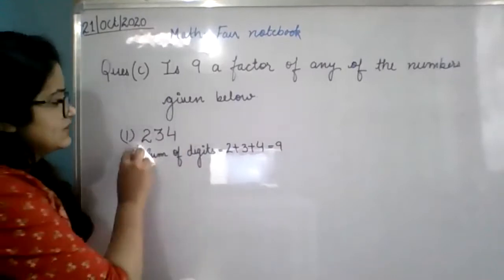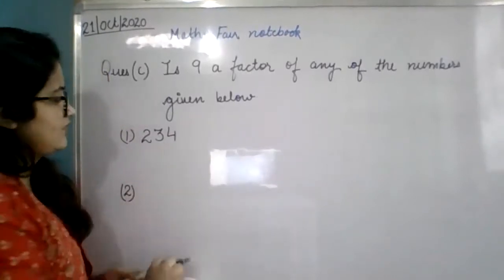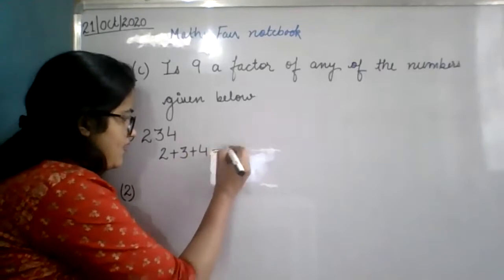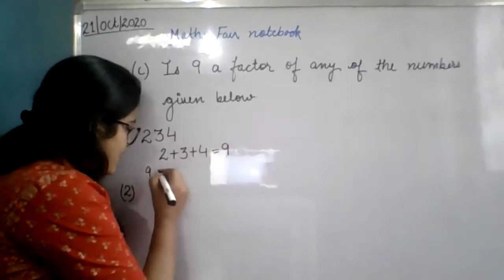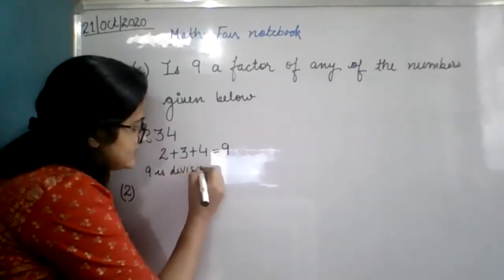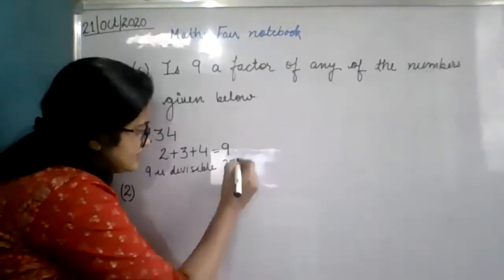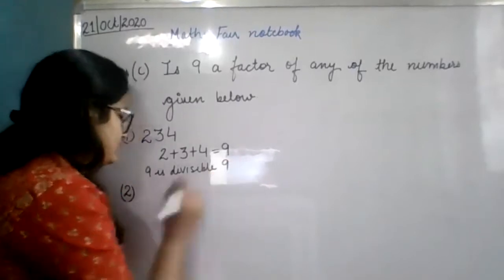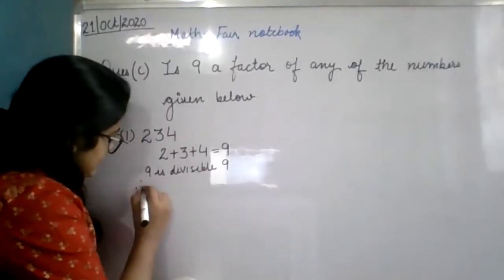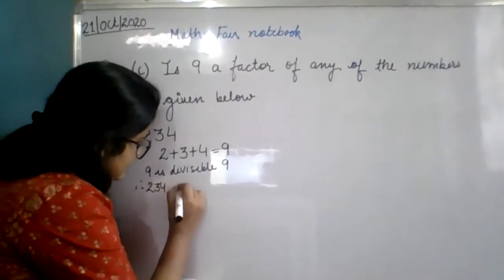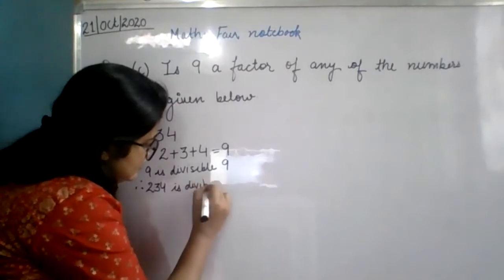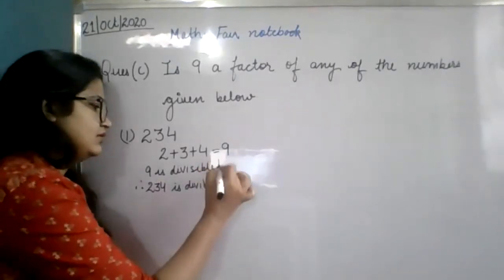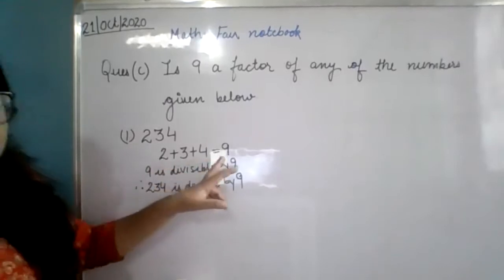Wait, don't write the sum of digits, no need to write it. If 2, 3, 4 are added, 9 is coming.